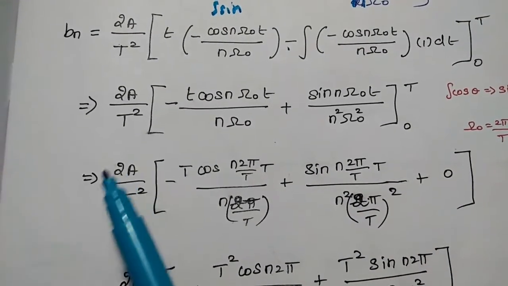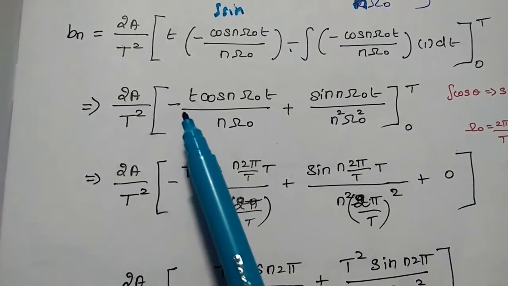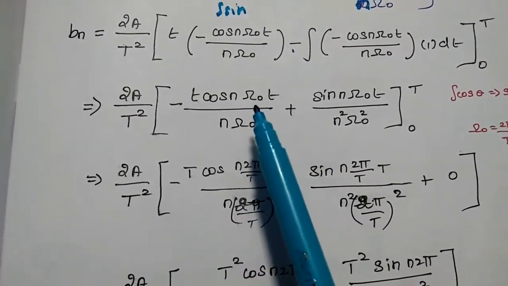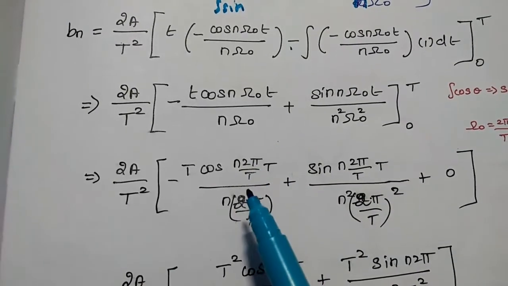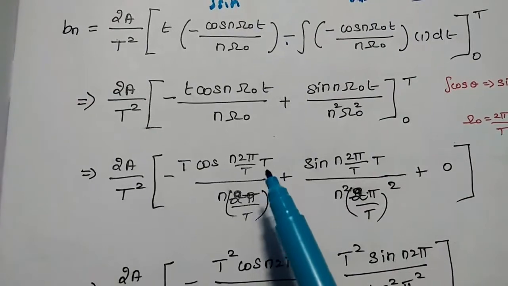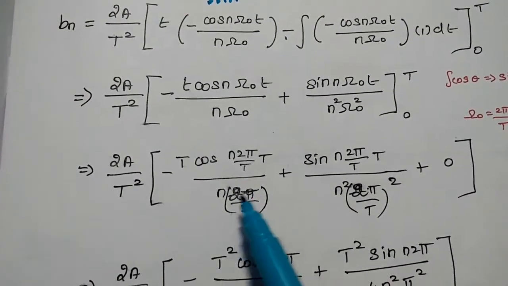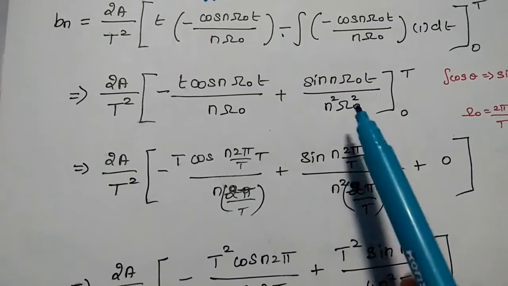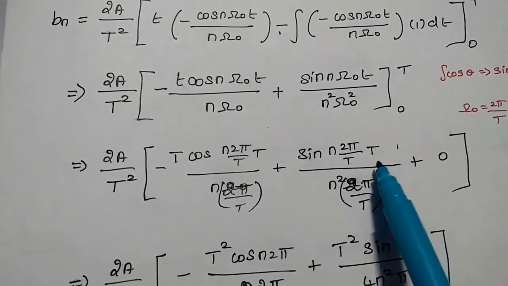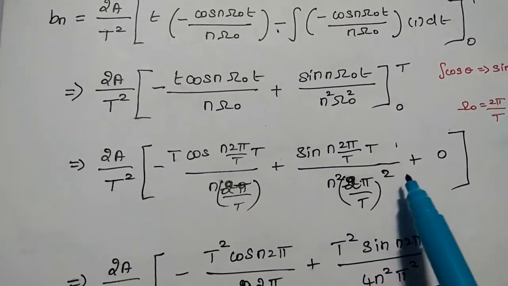Then we get Bn is equal to 2a divided by T squared of minus capital T cos n omega naught T, where omega naught is 2 pi by T, so n 2 pi, and the t becomes capital T at the upper limit, divided by n omega naught, replaced by 2 pi by T. And here also sin n 2 pi, and this term becomes T divided by n squared 2 pi by T the whole squared.